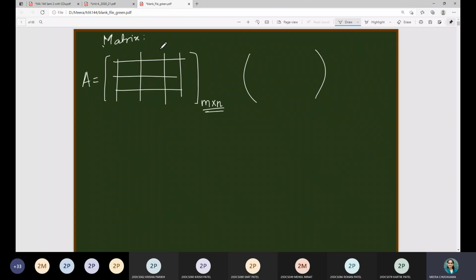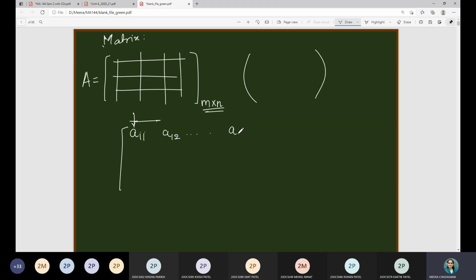So in general, suppose I consider the first element of a matrix. It is at the intersection of first row and first column, so that is why the notation is a suffix 1 1. 1 means first row, this means first column. When I consider this entry, it is first row, second column, so the notation is A1 2.